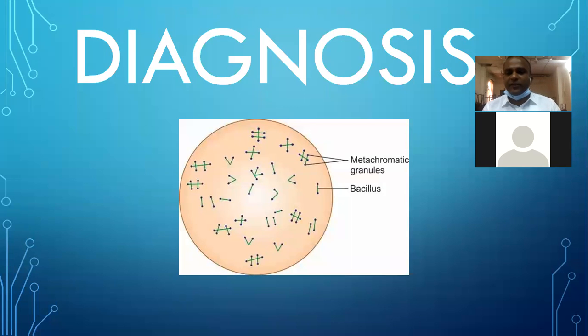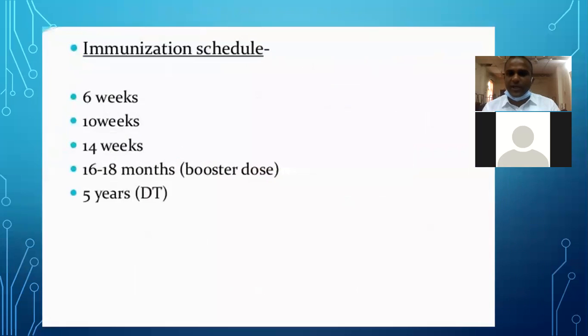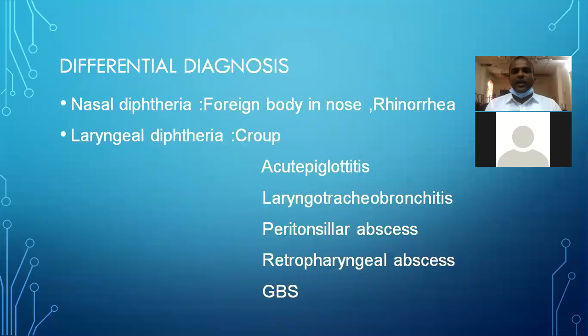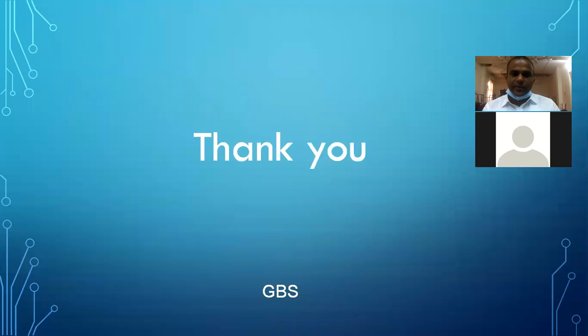Okay. Next is differential diagnosis. In the central nervous system, the clinical picture may mimic Guillain-Barre syndrome. Sometimes the membrane may block the pharynx or larynx, which causes a foreign body sensation, foreign body obstruction. So this is a differential diagnosis you have to keep in mind. Nasal diphtheria may mimic foreign body in the nose, rhinorrhea because of nasal block. In pharyngeal diphtheria, acute epiglottitis causes edema of the larynx and sudden spasm, and the patient may go into respiratory failure. So thank you.